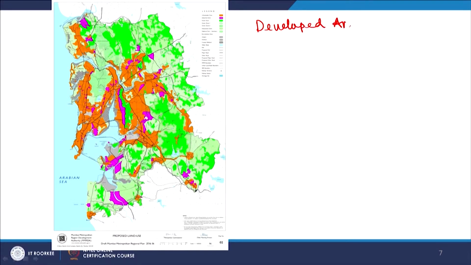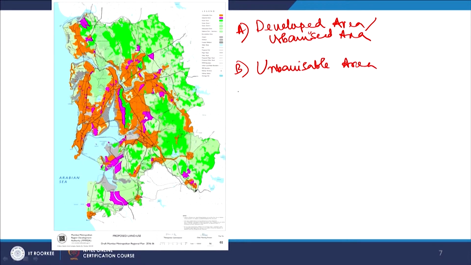developed or urbanized area, and then they have mentioned future urbanizable area, and also they have mentioned conservation area.